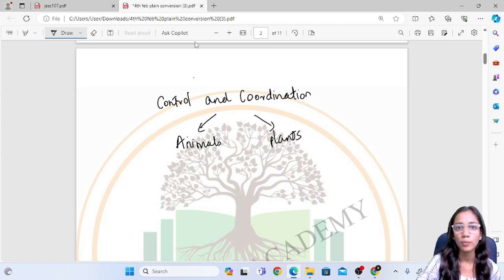So in this chapter we will be first studying how control and coordination occurs in the animals, followed by in the plants.